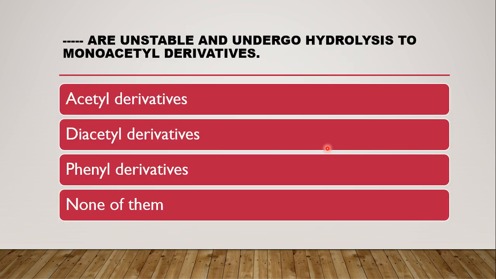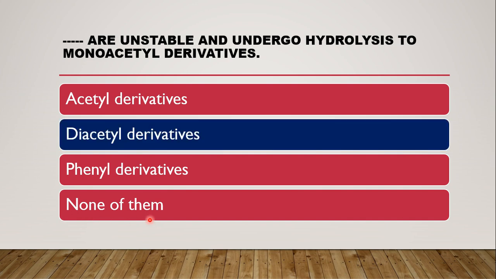Next question is, dash are unstable and undergo hydrolysis to form monoacetyl derivatives. So the options are whether they are acetyl derivatives, diacetyl derivatives, phenyl derivatives, or none of them? The correct answer is diacetyl derivative.